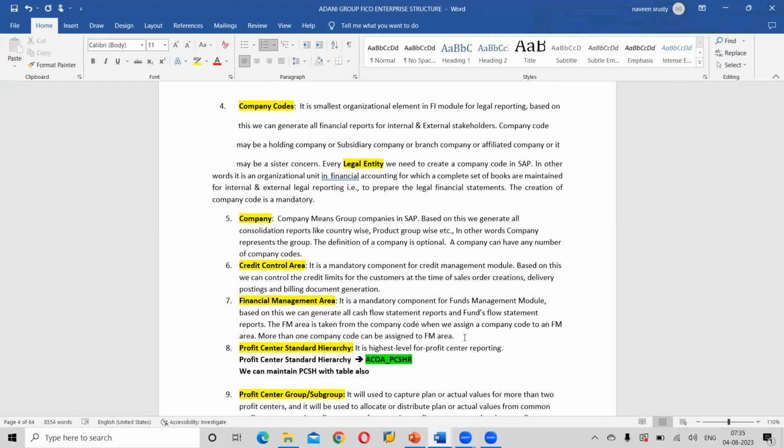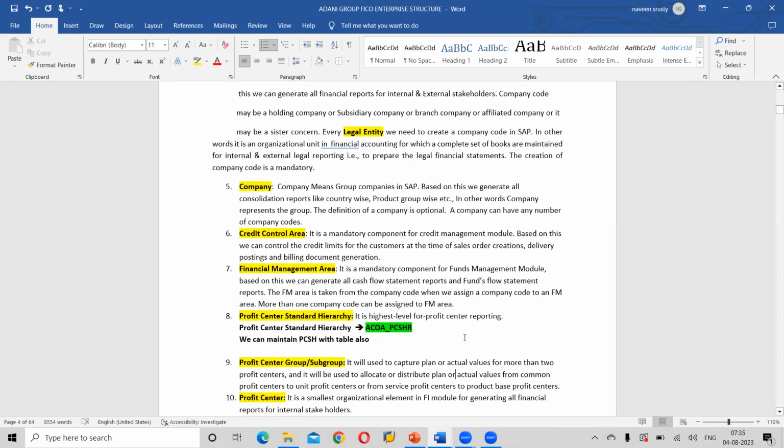Yes, no. Okay. Again, we are going to discuss in the FI module the profit center standard hierarchy. I'm just giving you a heads up. Profit center hierarchy is nothing but the highest level in profit center reporting. What is a profit center?